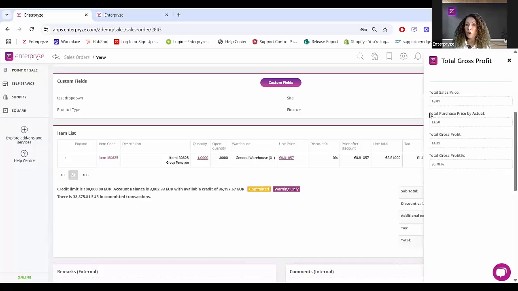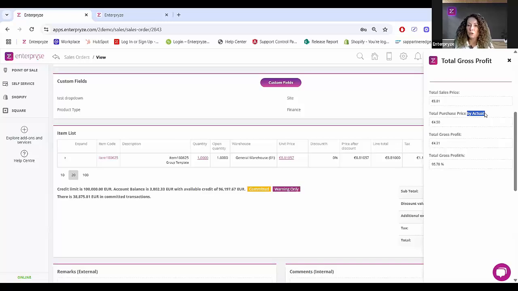So I mentioned here that this always looks at the definition defined for your organization. In this instance, I'm just going to highlight it there on screen. It's telling me that the total purchase price is by actual. That's based on my module settings, where I've defined the gross profit to be calculated by actual cost price, so that's where I have to put in a manual cost. Otherwise, if it's by moving average, it'll say moving average, or by last purchase price, or by price list. So whatever you've defined for your organization is what it takes through here for the purpose of the total gross